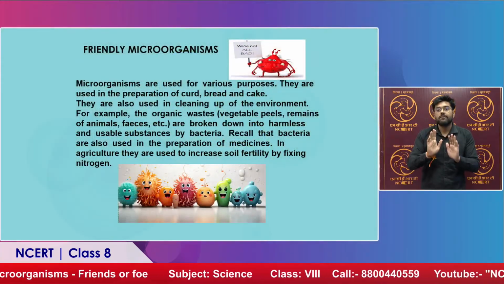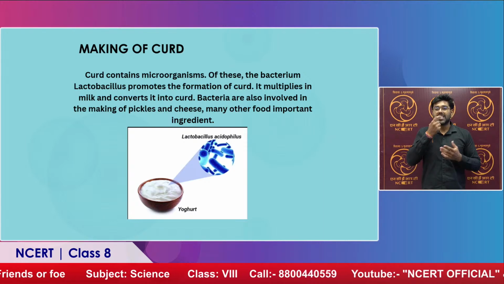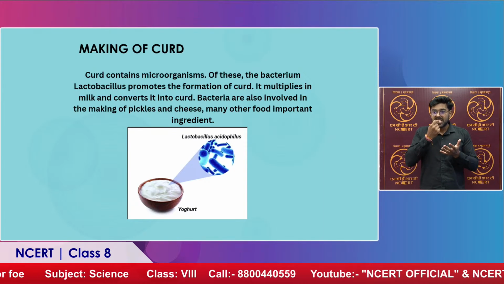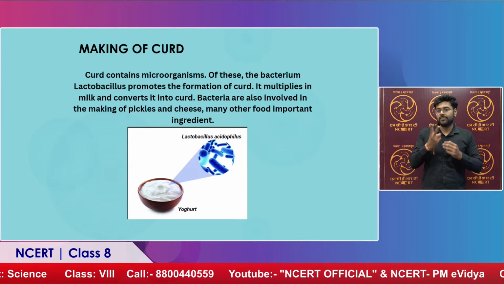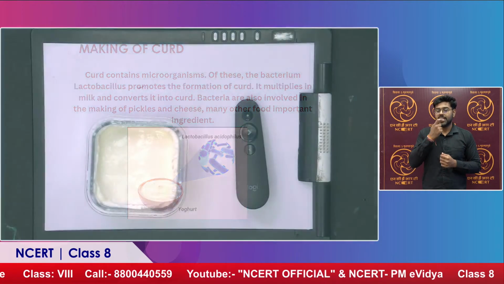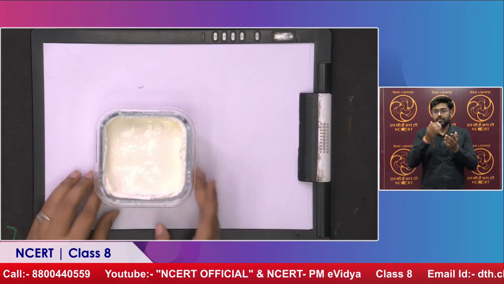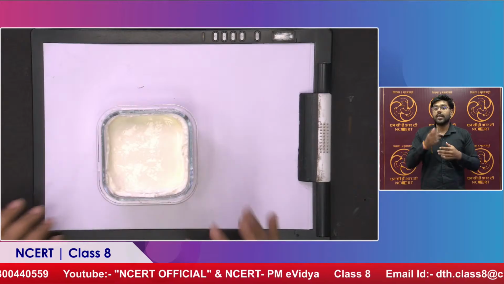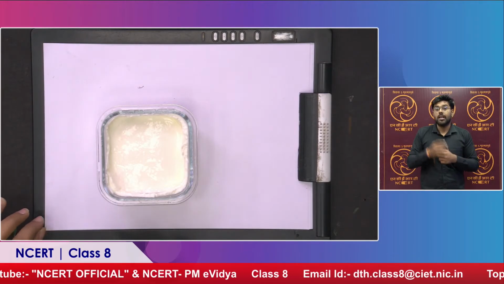The very first one that's coming up is making of curd. Everybody has seen curd, so I have also brought curd for you. It is white in color, and we all know curd is made from milk, and milk has lactic acid present in it.